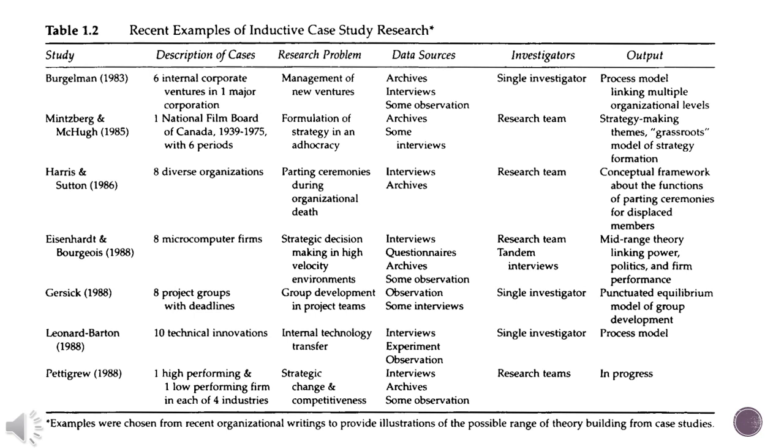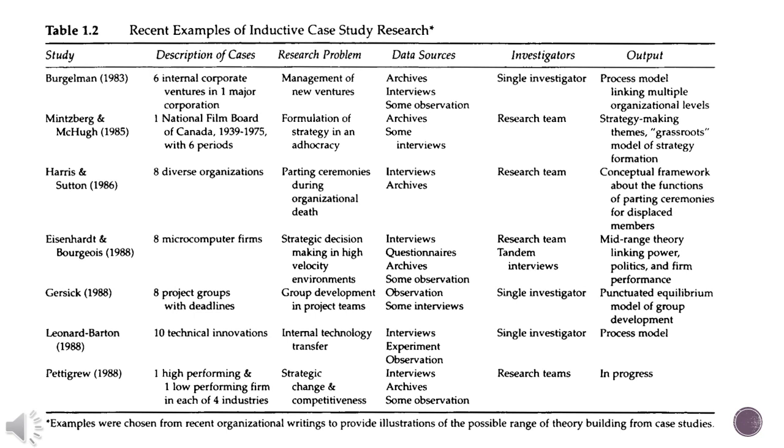Similarly, you can say Harris and Sutton with eight diverse organizations, then Bourgeois in 1988 with eight microcomputer firms, Jehn with eight project groups with deadlines. You would see that Pettigrew had one high performing and one low performing firm in each of four industries. If you look at them, you would see that in most of them there was actually a research team.